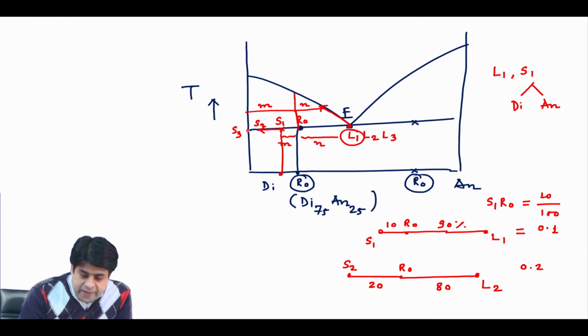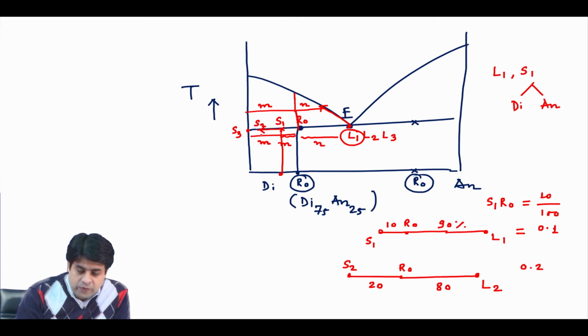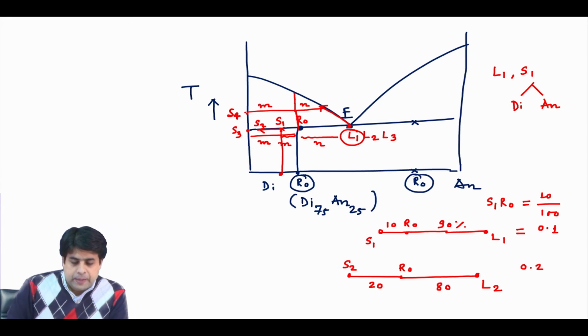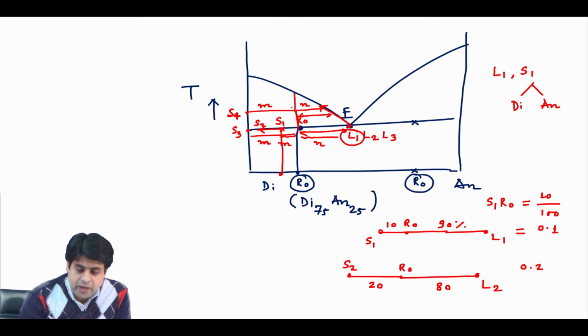So, once you reach S3, your proportion of liquid will be M, and after that when you supply heat, your anorthite is basically exhausted. After this, when you reach S4, your proportion of liquid will be the same M. So from S3 to S4 the proportion is the same, but when you increase the temperature, you are decreasing the proportion of solid. Initially you have a large amount of solid, but here you are decreasing the proportion of solid.